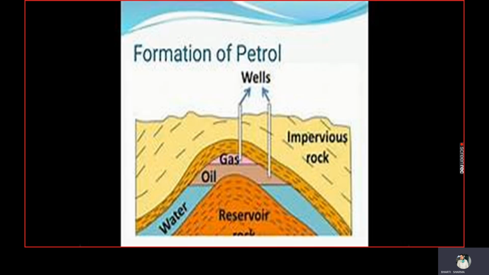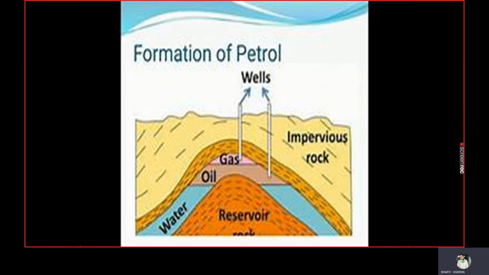You can see here a very interesting thing: the layer containing petroleum, oil and gas is above that of water. Can you tell me why? Yes, of course, because oil is lighter than water. That is why it is floating above the water.